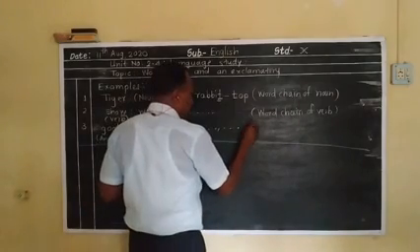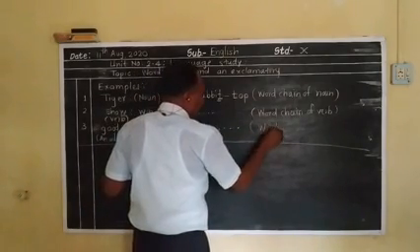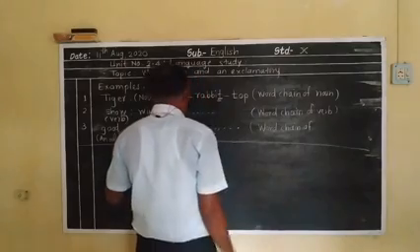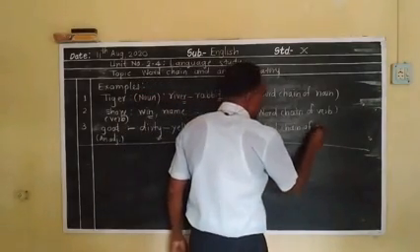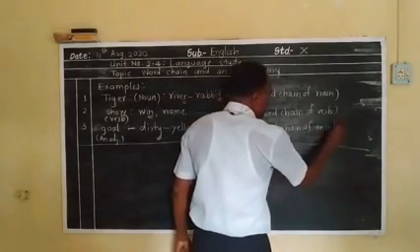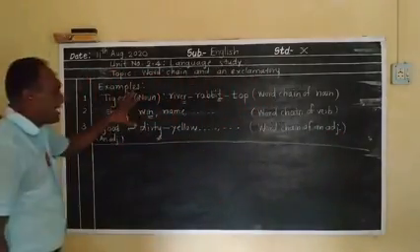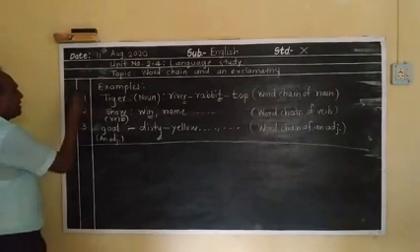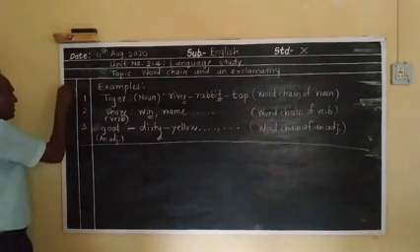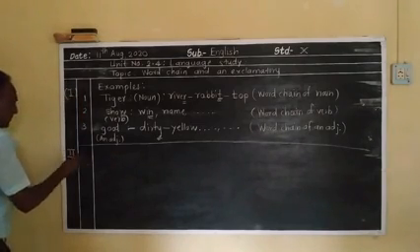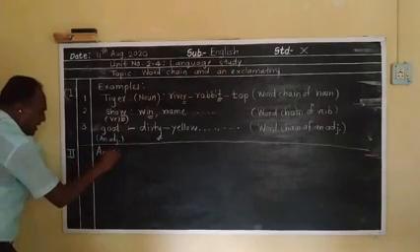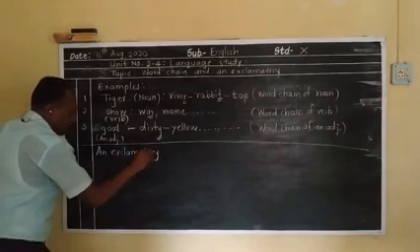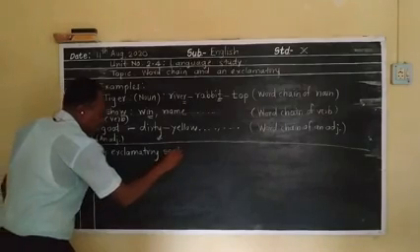Third, word chain of an adjective. Understood, students? Three kinds of word chains. This is the first one. Now second, an exclamatory sentence.